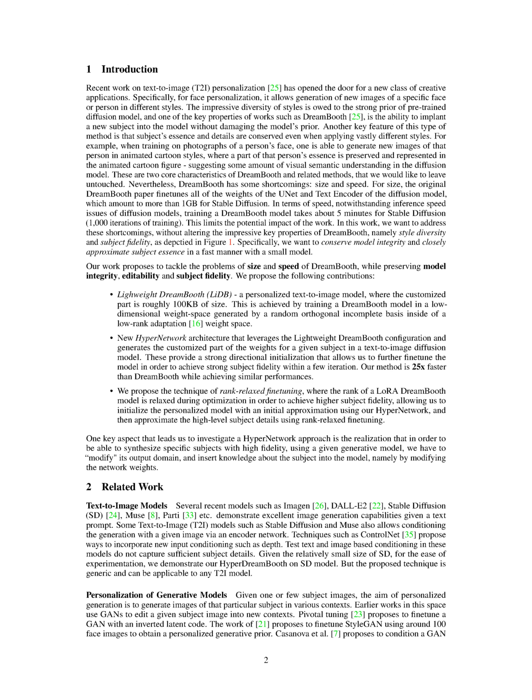Section 2 Related Work. In this section, we'll discuss related work in the field of text-to-image (T2I) models and personalization of generative models. Firstly, let's talk about text-to-image models. There are several recent models, including Imagen, DALL-E 2, Stable Diffusion, SD, Muse, Parti, and others, that have shown impressive capabilities in generating images from text prompts. Some of these models, like Stable Diffusion and Muse, even allow for the generation to be influenced by a given image through an encoder network.